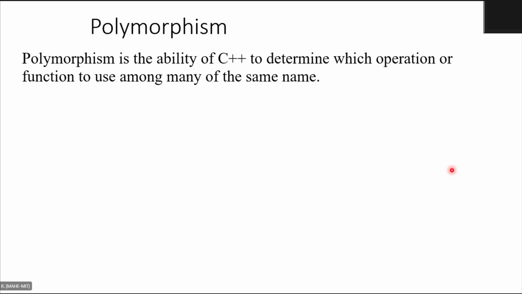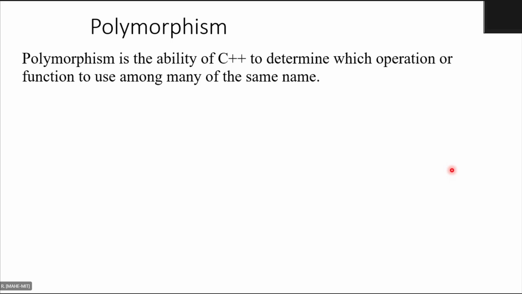If you remember function overloading, that was a quite familiar concept, which is also polymorphic. The same function name, but with different parameters. Looking at the parameters, the compiler will be able to understand which function to call.